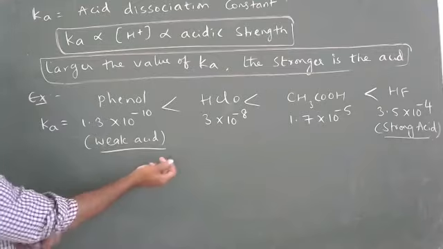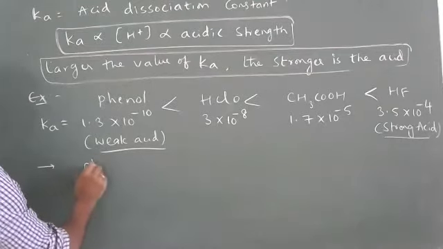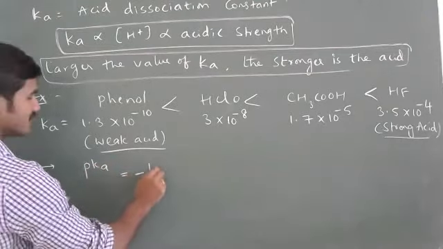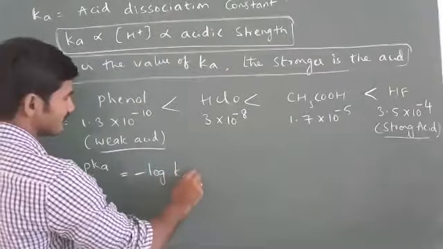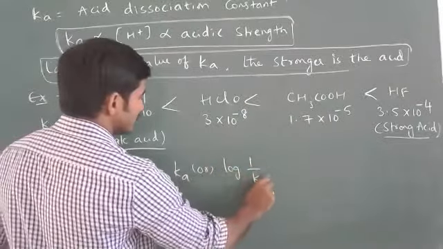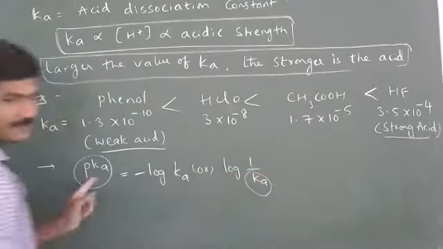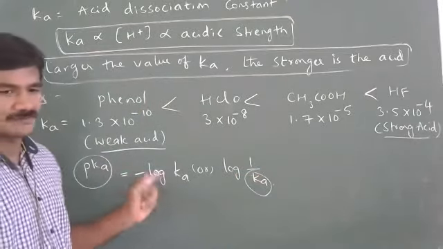Next, remember that pKa is the negative logarithm of Ka, or we can also write log 1 by Ka. So how are pKa and Ka related to each other? Inversely proportional.